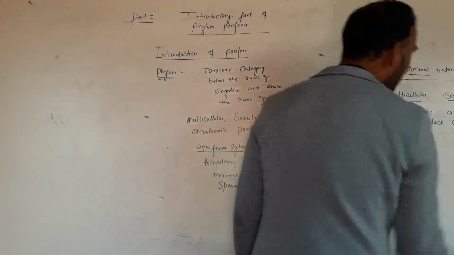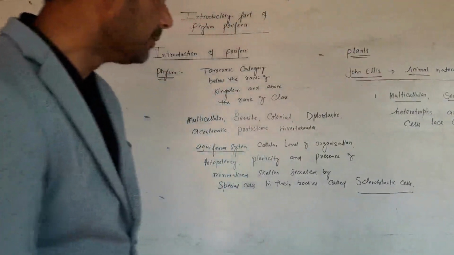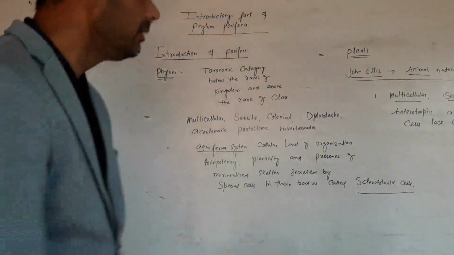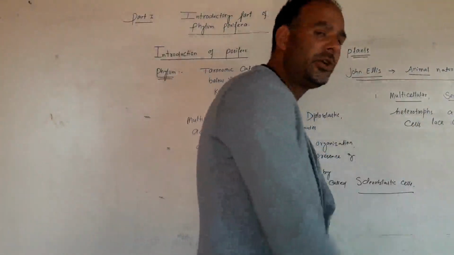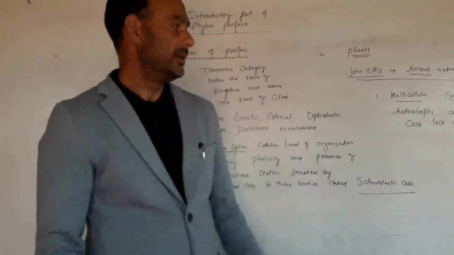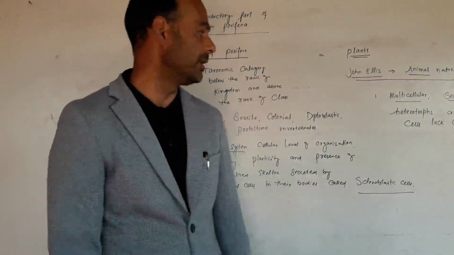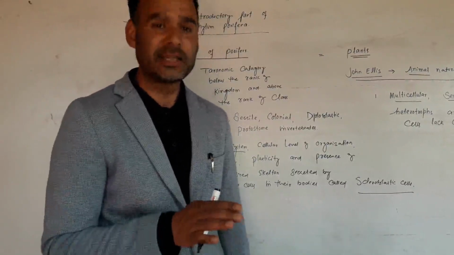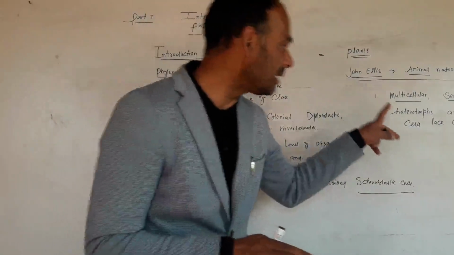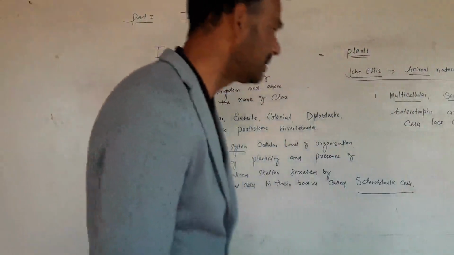That is why they are animals. The animal nature of poriferans is because of their multicellular body, production of sex cells, heterotrophic mode of nutrition, and cells lacking a cell wall. These are the characteristic features of animals.